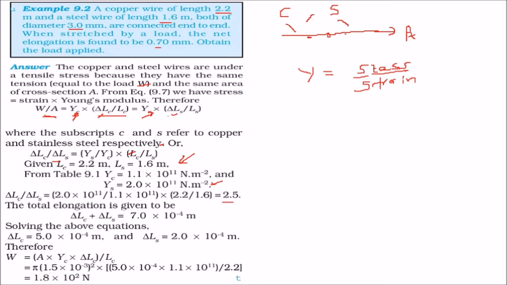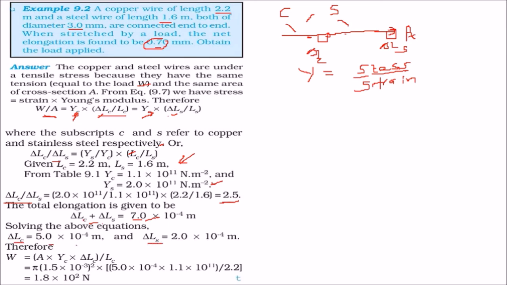Now what is the total elongation? Say delta LC for copper and say delta LS for steel. So just add them, we get the total value. When we solve, one equation is delta LC by delta LS is this one. The total elongation delta LC plus delta LS is given by 0.7. So we have two equations. We solve this, we get delta LC and delta LS separately.